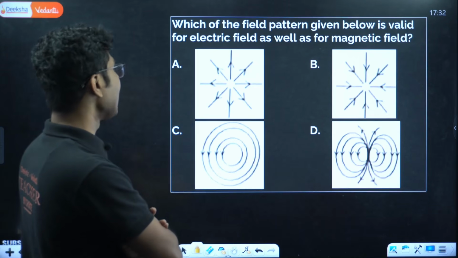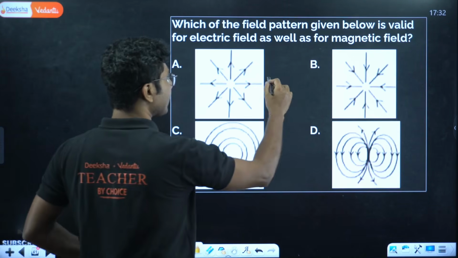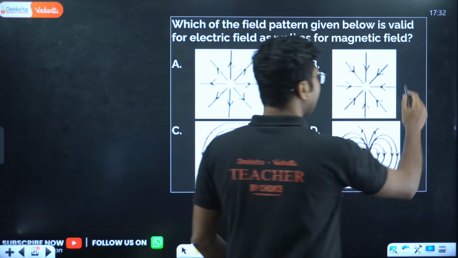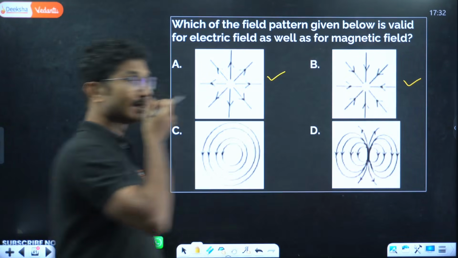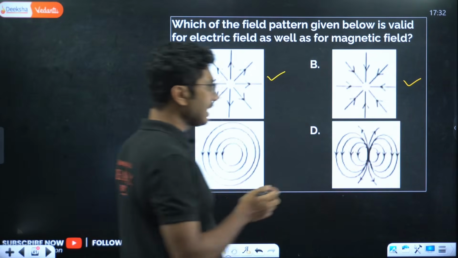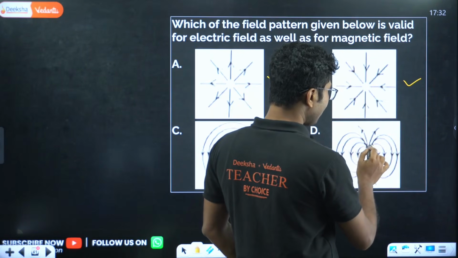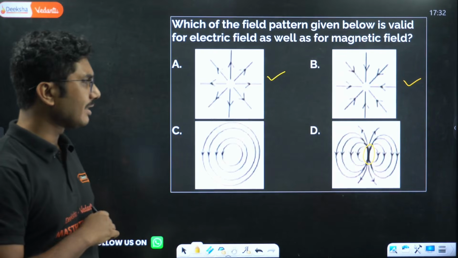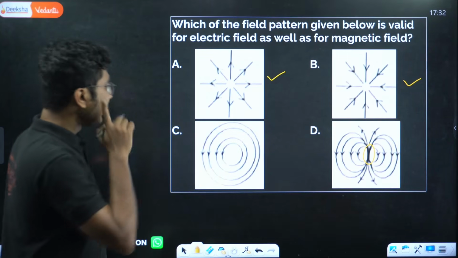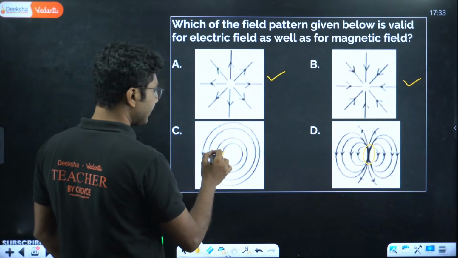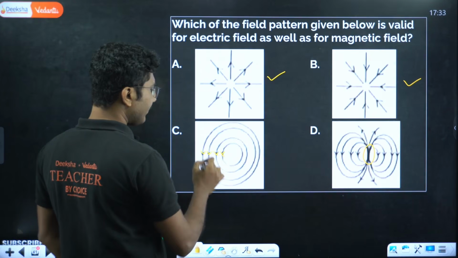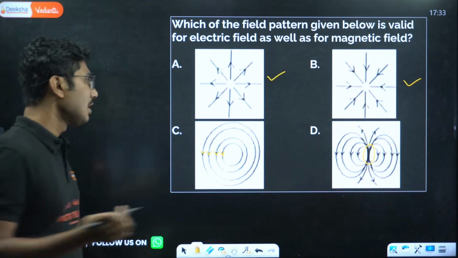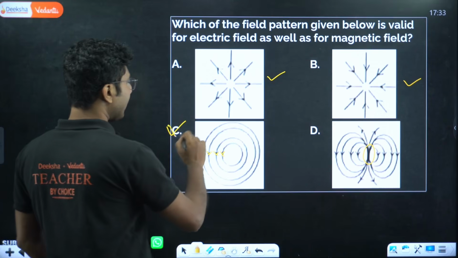Now if you see, this one is for positive charges, this one is for negative charges. Obviously monopoles do not exist here. Now here, the central portion is not very clear, but may be possible. Now this one is a circular electric field. A circular electric field is possible in some cases, but a circular magnetic field is definitely possible. So this one is not violating any principle.